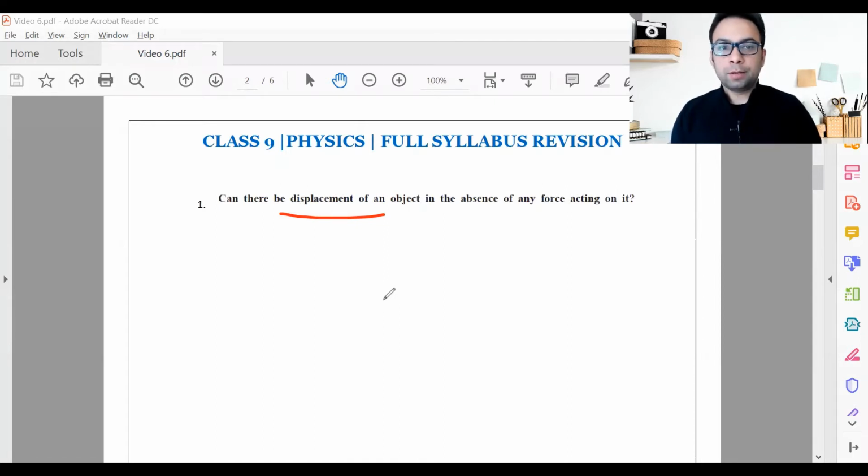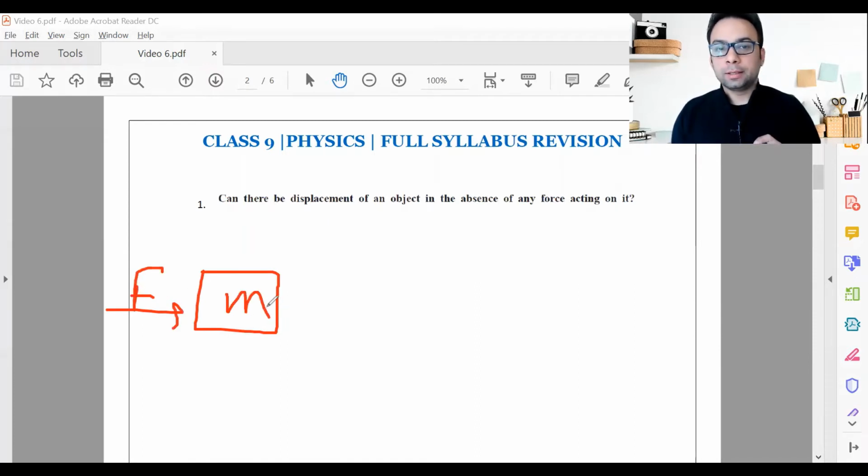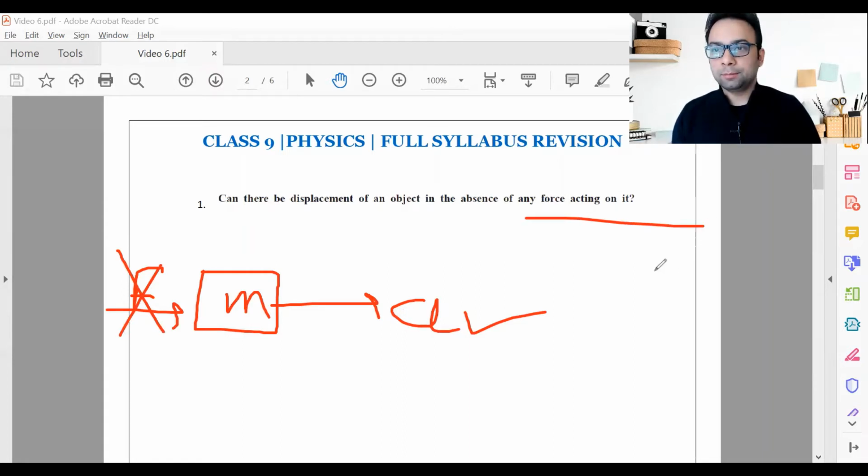Think. When we discuss the concepts of the various laws, the second law, the first law, we always study that if you apply an external force on the object, what does Newton's second law say? When you apply an external force on the object, then an acceleration is produced, right? In simple terms, when you apply force, obviously the mass will move and acceleration will be produced. But what if we don't apply this force? This is what the question is saying. So don't you think if we don't apply the force, then acceleration will be zero? As simple as that. There will be no acceleration in case of absence of force.